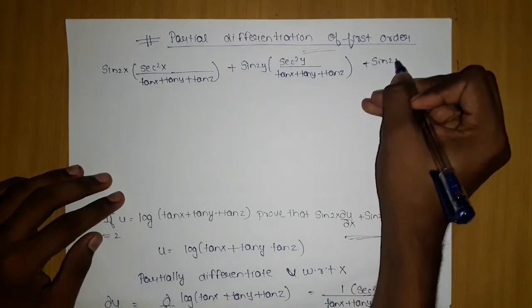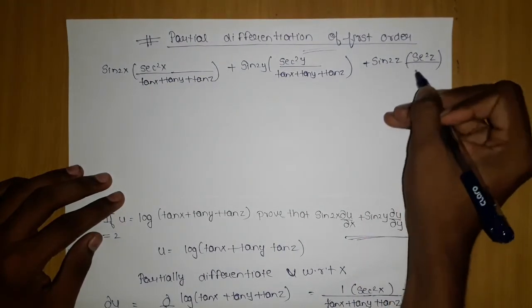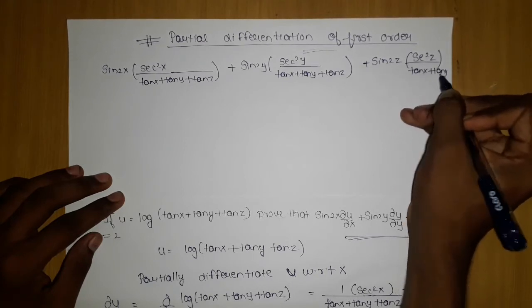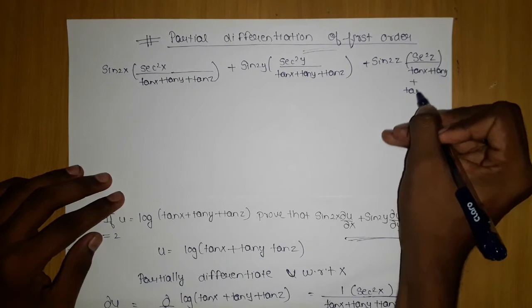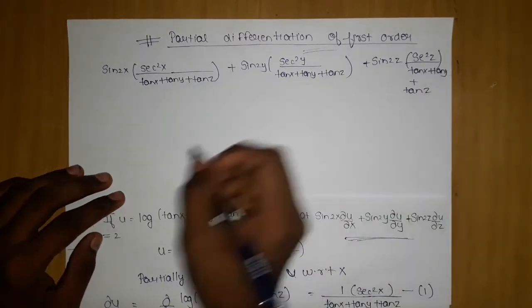Sin 2z will be sec square z into tan x plus tan y plus tan z. Okay, you can understand it since there is no space.